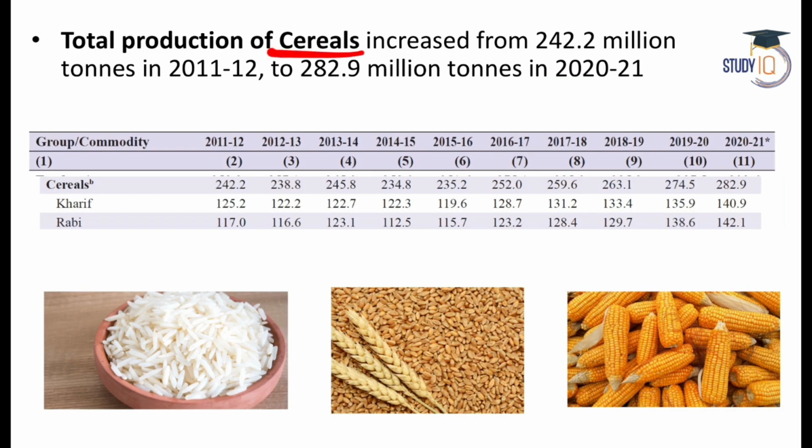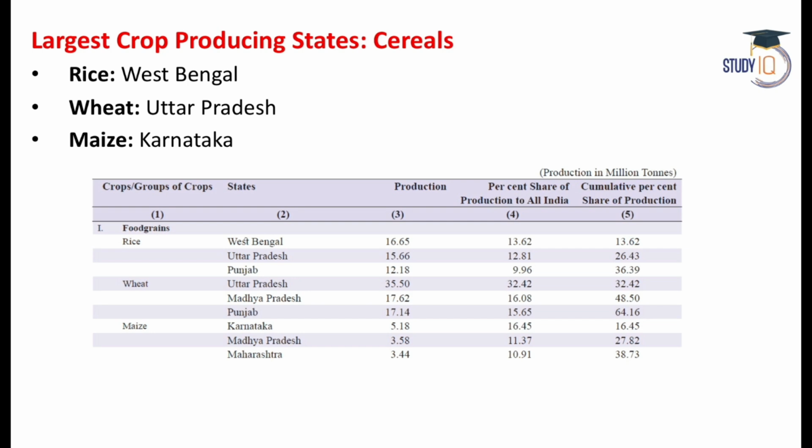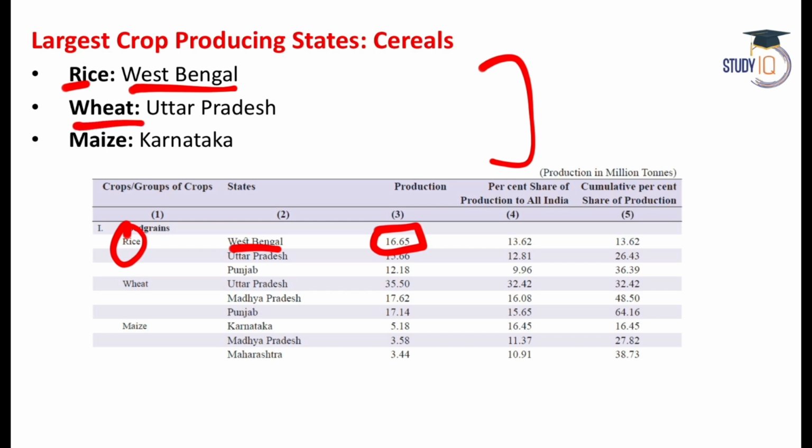What about cereals? So total production of cereals has increased from 242 10 years back to now 282 million ton, right? What all comes under cereals? You have rice, wheat, maize, all of this is cereals. Now for all these three cereals, which is the number one producer? So for rice, it is West Bengal. You can see rice, West Bengal produce 16 million ton of rice, which is marginally higher than UP, but still it is number one. And in fact, West Bengal has been number one in rice production for the last few years.